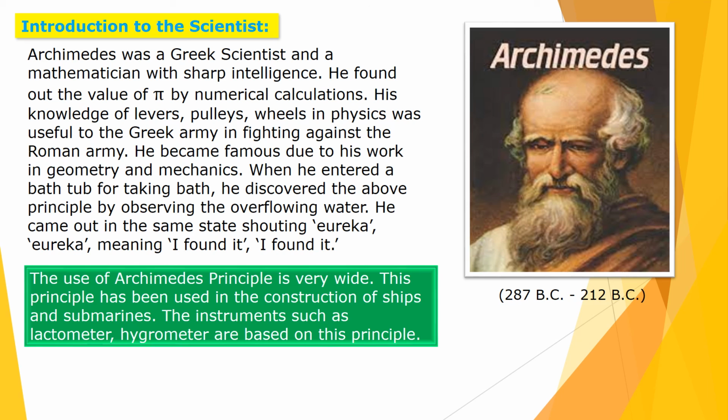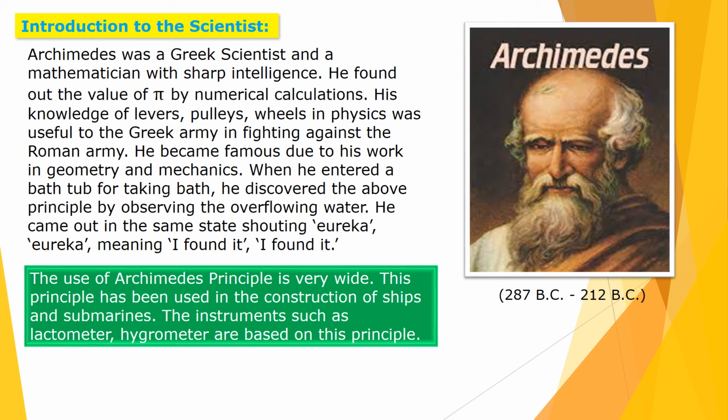He became famous due to his work in geometry and mechanics. When he entered the bathtub for taking a bath, he discovered the above principle by observing the overflowing water, and he came out in the same state shouting Eureka, Eureka, meaning I found it, I found it.